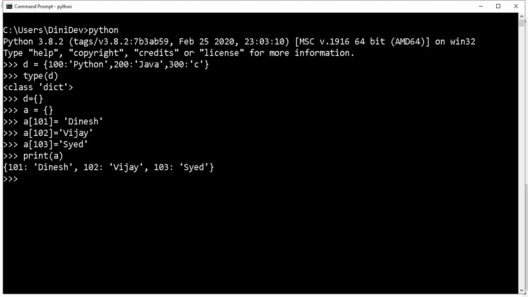For example, if I give 103 equal to Jack, it will not show an error, but the value of Syed is changed to Jack. The value only changed, the key is not changed. Even if you change it, you can't tell whether a key or a value was changed. Make sure the key is immutable. We can't change the key, we can only change the value.